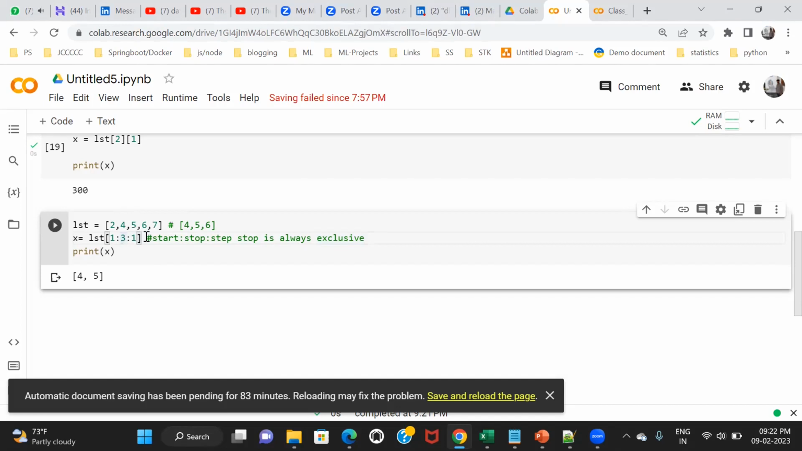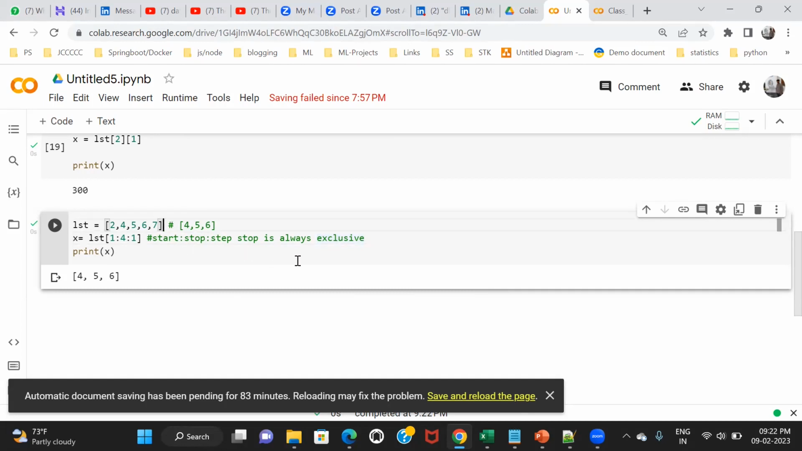So if I want to include 6, the index of 6 is 3, then I need to go till 4. If you put 4, then you will go to 3. So it will take from 1 to 3. Then you will get 6. You got it? So stop is always exclusive. You have to take 1 more.